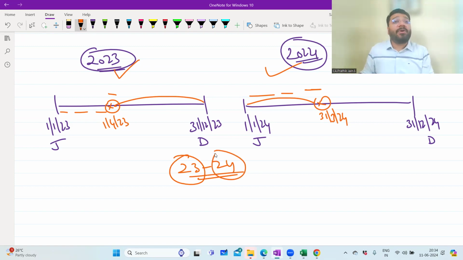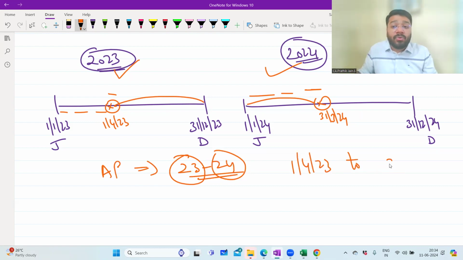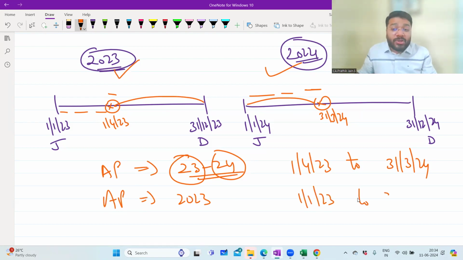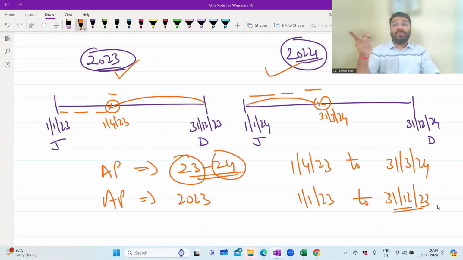Now, why am I explaining this? Because you will come across this in every single question. So sometimes the financial year, the accounting period is 23/24. Means what? Starts with 1/4/23, goes up to 31/3/24. Sometimes the accounting period, they will say only 2023 and leave it. In that it is starting with 1/1/23, ends with 31/12/23, not 24, 23.